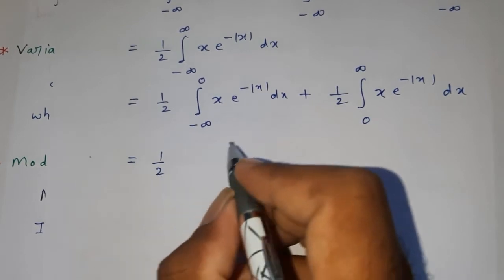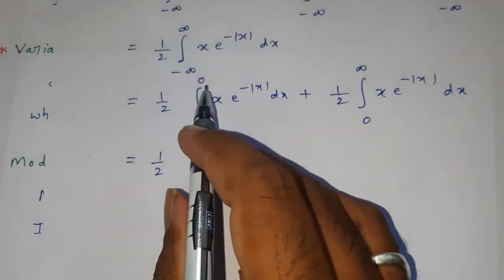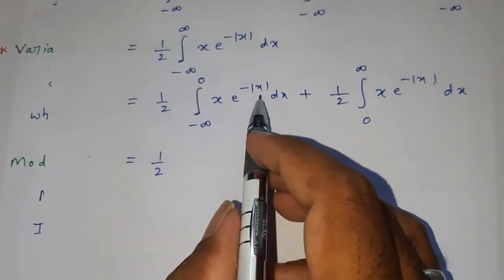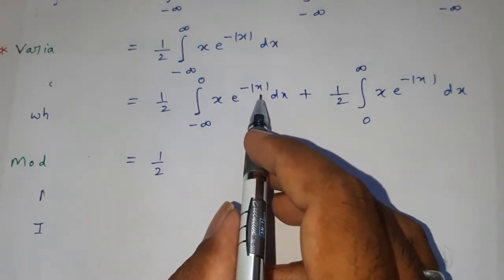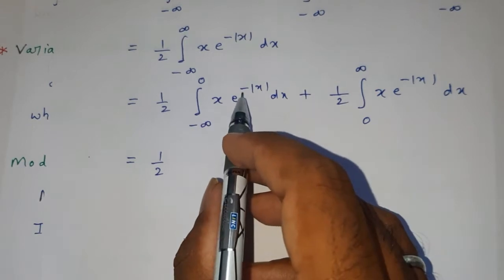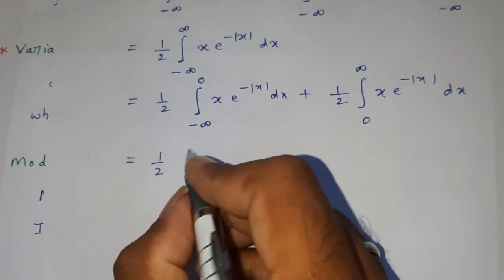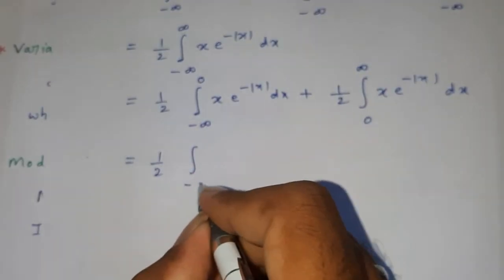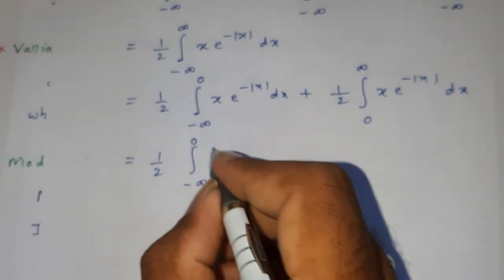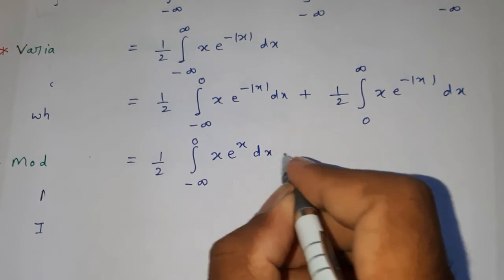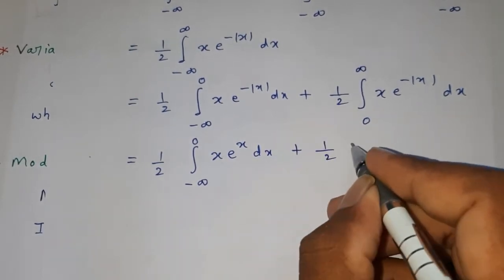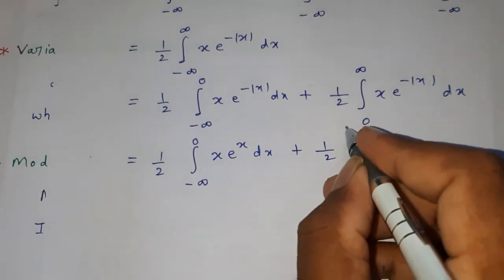Now 1 by 2 into, here x belongs to this interval minus infinity to 0, that is x is less than 0. Whenever x is less than 0, modulus of x is minus x, minus into minus plus, integral minus infinity to 0 x into e power of minus into minus x, plus x dx. 1 by 2 into integral within 0 to infinity.